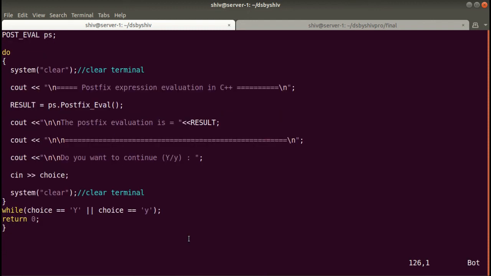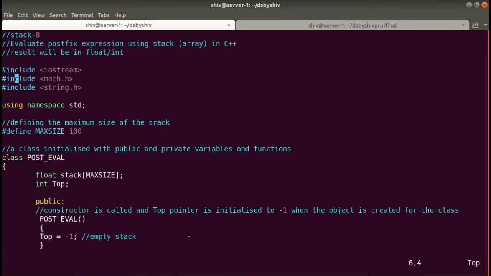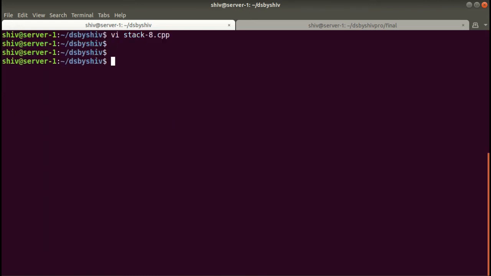So I think you got the flow of the program, how the program has been designed here. So now let's compile and run the program to see the output. So we'll write g++ stack8.cpp -o stack8. So the program is compiled successfully. Now we'll run our program.